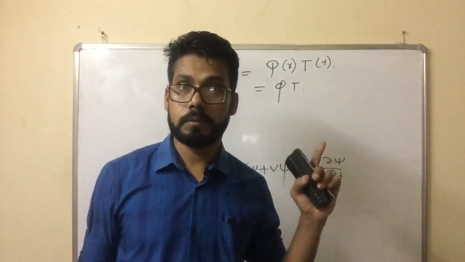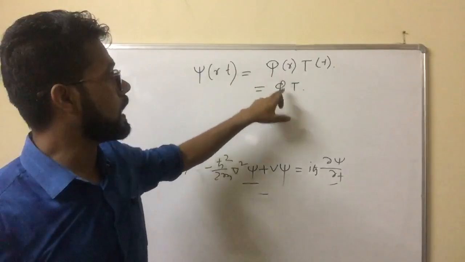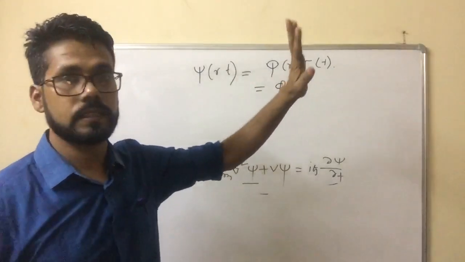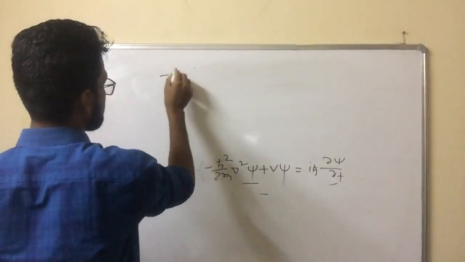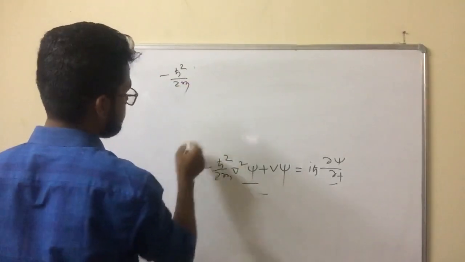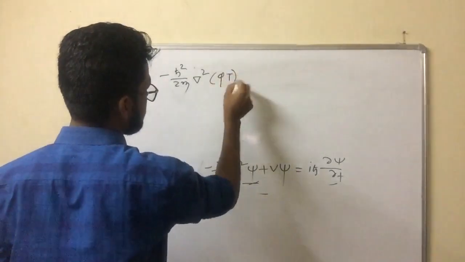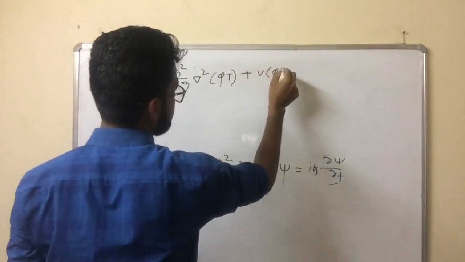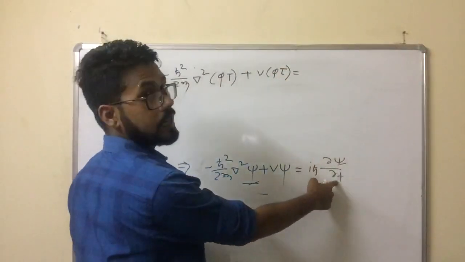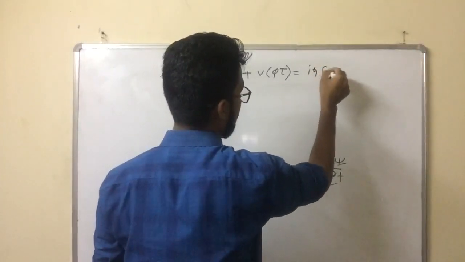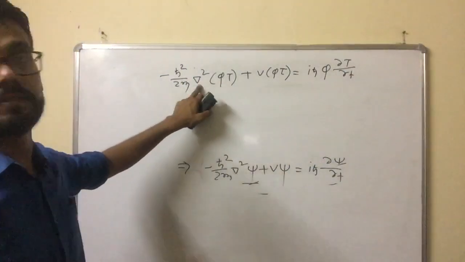So how can you solve this type of equation? We have to apply separation of variables. Phi depends only on r, and T depends only on t. If we put this value, what do you get? Minus h bar square by twice m del square of phi(r) T(t), plus V phi T, equal to, because this function depends on time, i h bar phi dT by dt. You understood? Now this is independent of t, so T will come out.